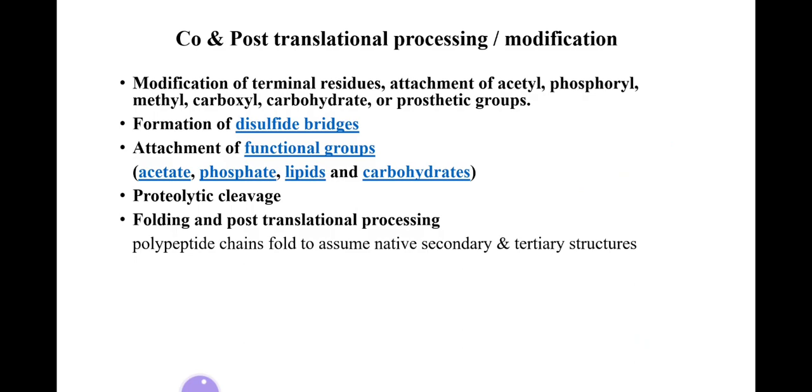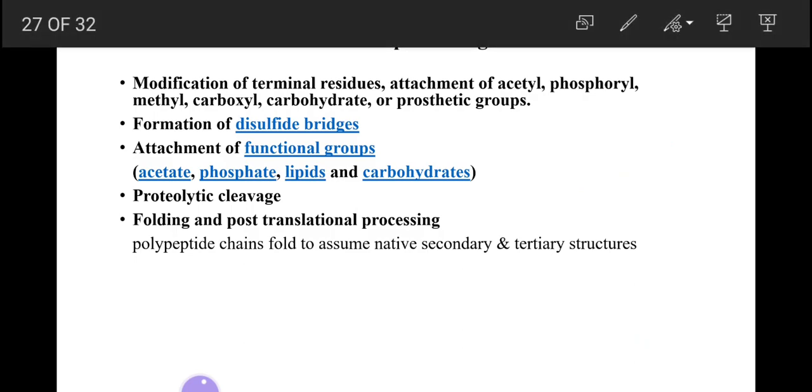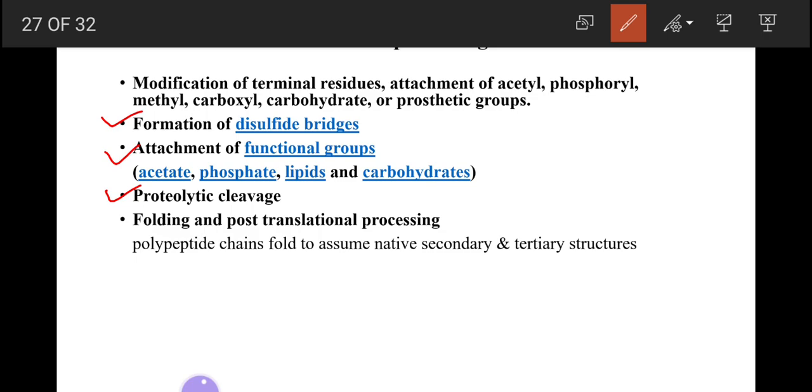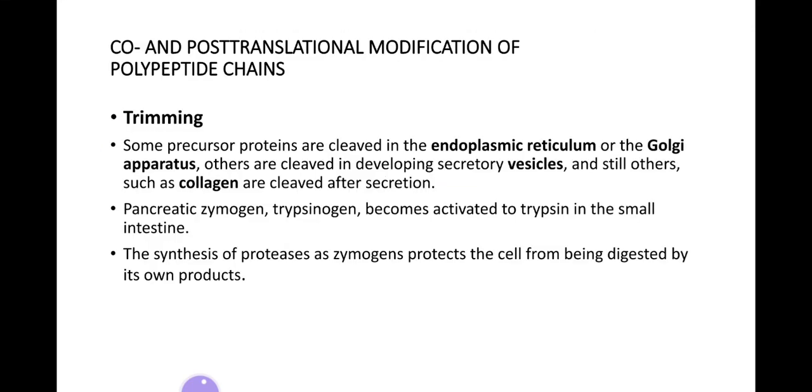Co- and post-translational modifications. Modifications may include residues which are attached, for example acetyl, phosphoryl, methyl, carboxyl, carbohydrate, or some prosthetic groups can be added. There may be the formation of disulfide bonds, functional groups may be attached, or there may be proteolytic cleavage of the polypeptide chains, folding and post-translational processing may also occur. First of all, which we study in the co- and post-translational modification is the trimming.